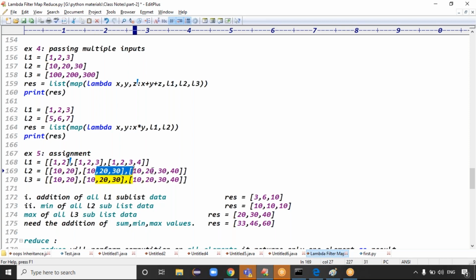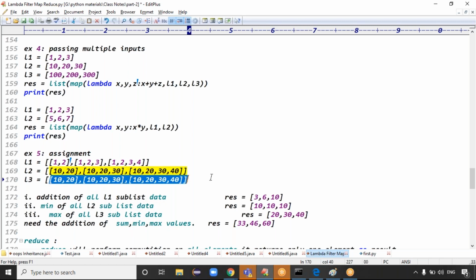10, 10, 10. Guys, here you can apply a mapper of some function. The mapper of which function do you have to apply? The min function. And the third question is: maximum of all L3 data. On L3, we have to apply the mapper of the max function.